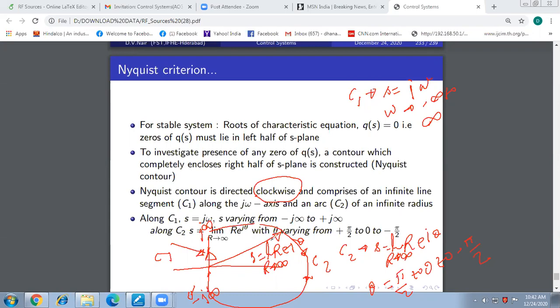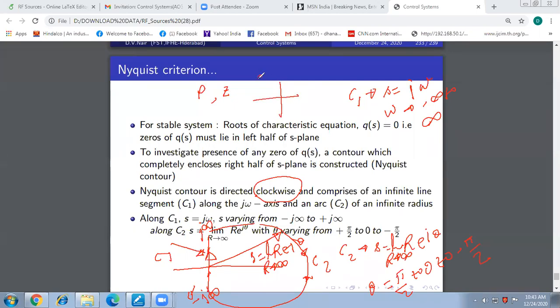Now once I have defined the Nyquist contour, I have to see whether it is enclosing any poles and zeros of Q of S. If it encloses, let us say, P poles of Q of S and Z zeros of Q of S, then what will be the encirclement in the QS plane?